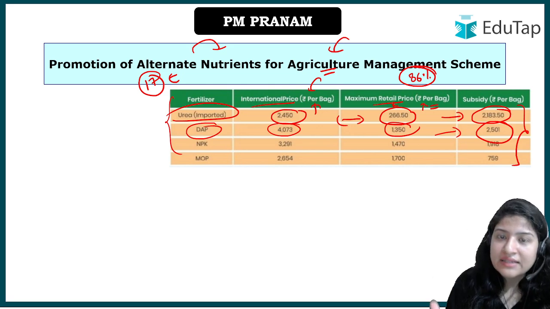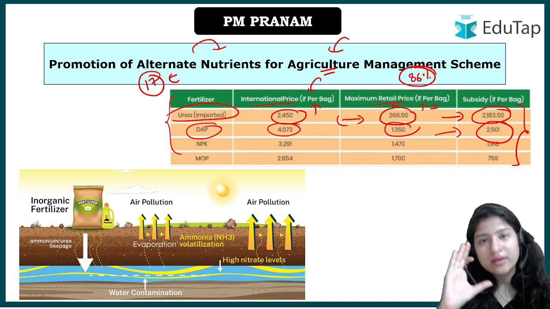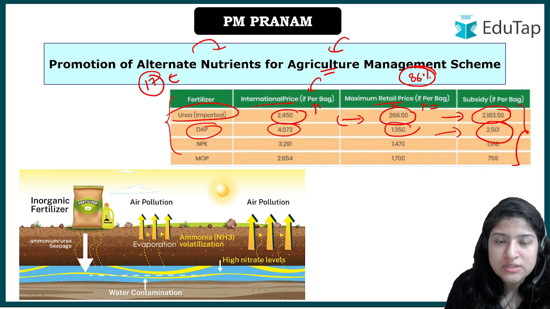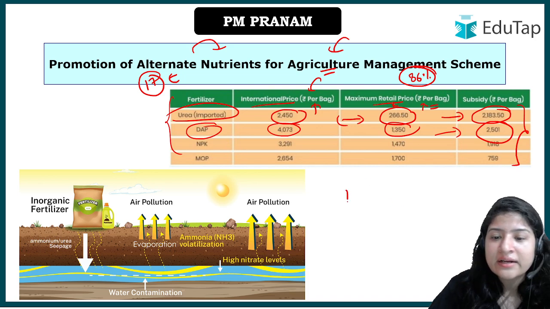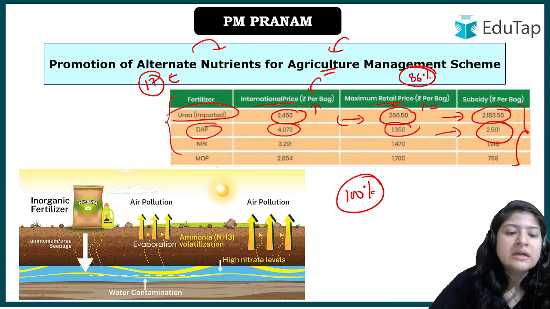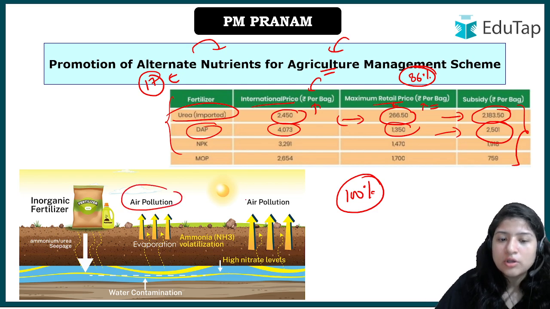And even after helping the farmers, the fertilizers that are used are inorganic or chemical fertilizers, which are not good for the environment, because it's not that 100% of the fertilizers get used up by the plants. Some, through seepage, enter the water table below the land, which causes water contamination. Through evaporation, air pollution happens, right?